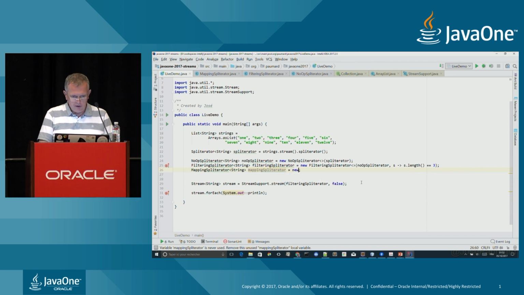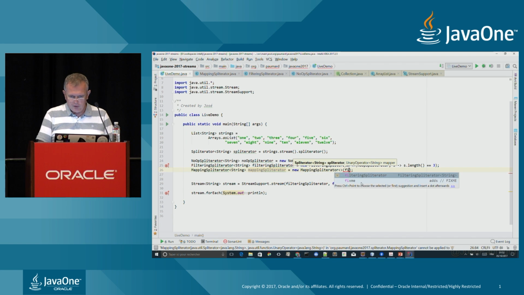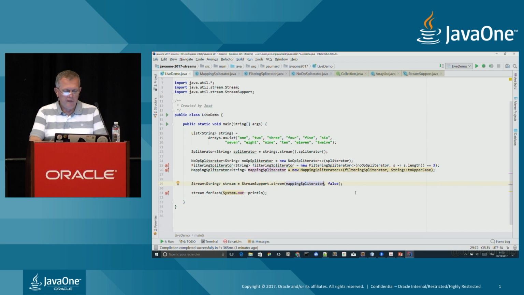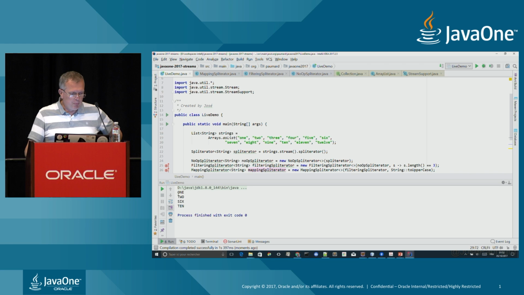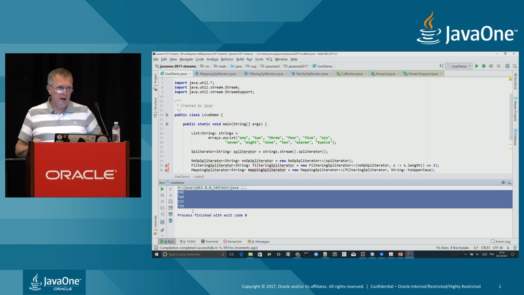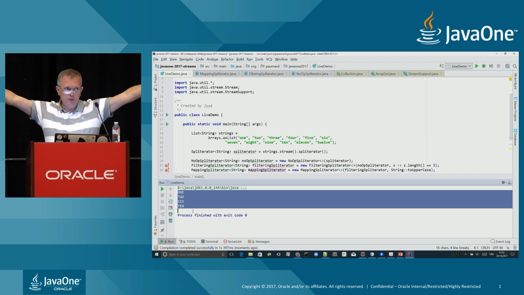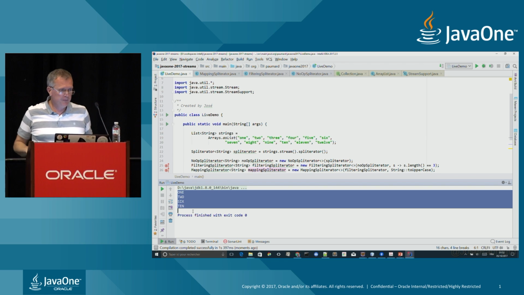So let us work that on an example. I'm going to take my filtering spliterator, pass, for instance, strings to uppercase, like that. This is my mapping spliterator. And then on this spliterator, I create a stream and see what it gives. And you see that both the filtering and the mapping have been applied. That is, I've just chained my different spliterators in a whole chain.